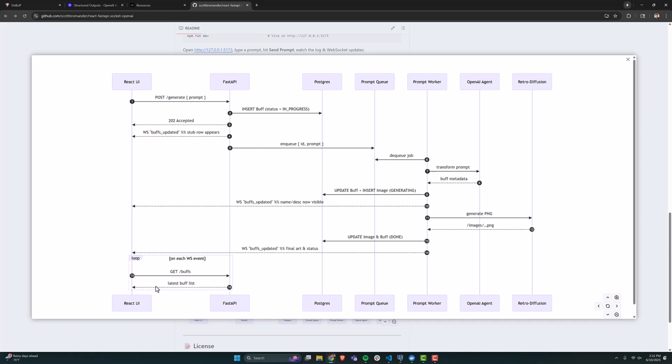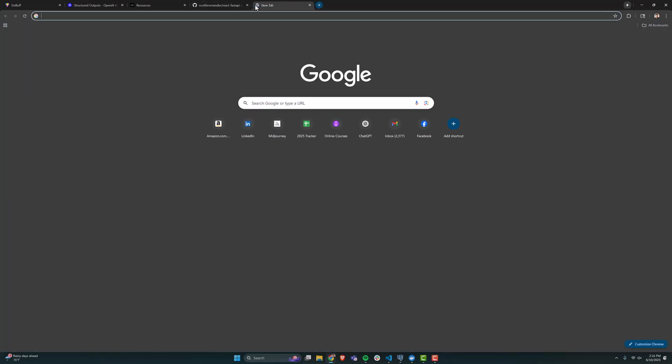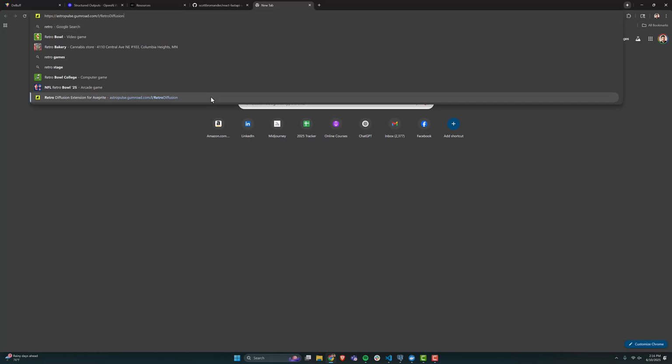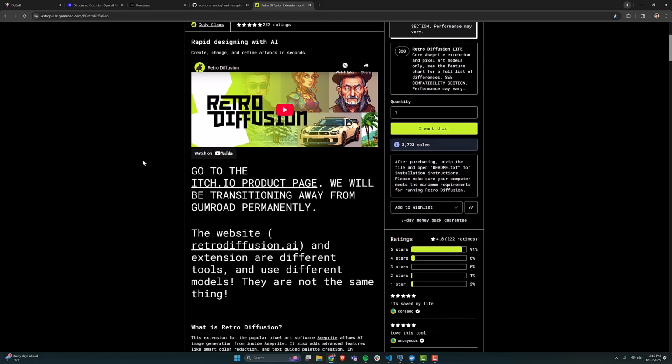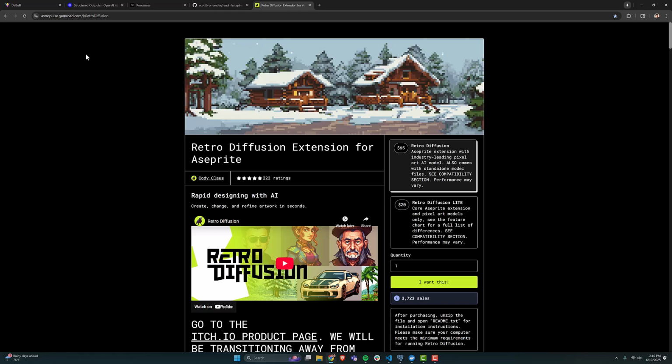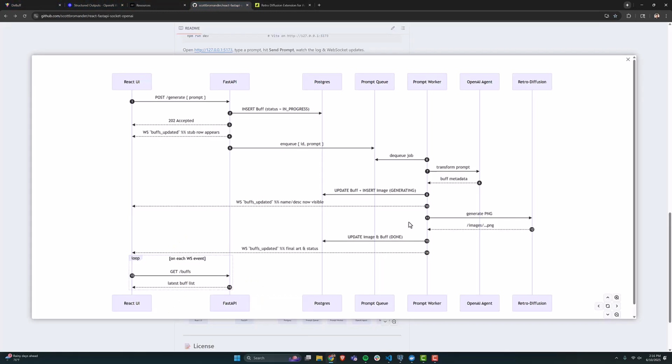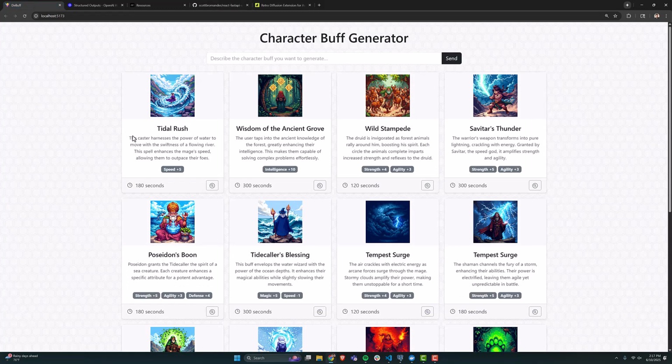As that's happening, it sends the request for the image off to another service called Retro Diffusion. Super cool little model, by the way. I'll go ahead and plug this: they have an API that's about $0.01 an image, and you can send that off to get pixel art back. So we request the image, it comes back, and we convert it to a PNG. I save it locally right now, but of course you'd put that into an S3 bucket. We store that image, reference the URL in the database, and go back to the front end and say, hey, we're updated. The front end grabs the list, pulls it back down, and re-renders, this time with the image intact.